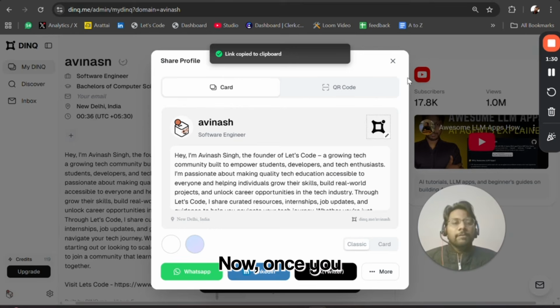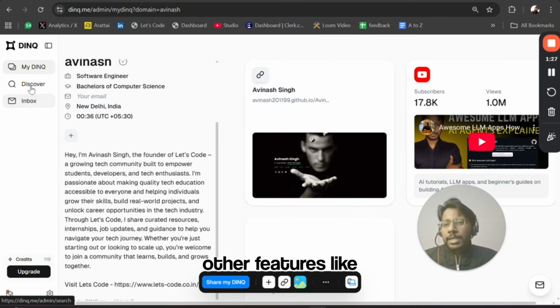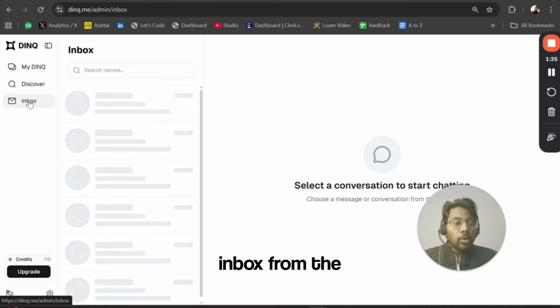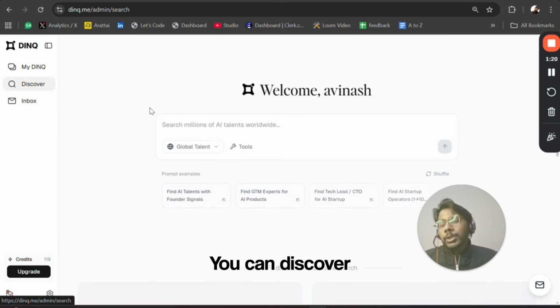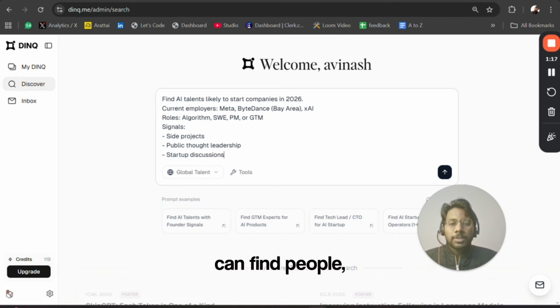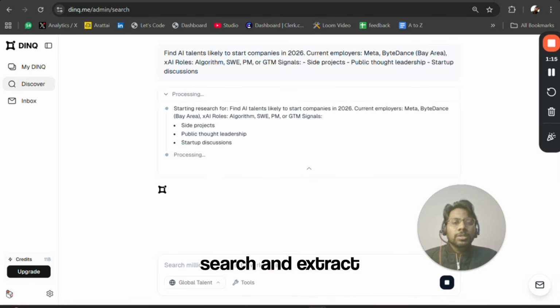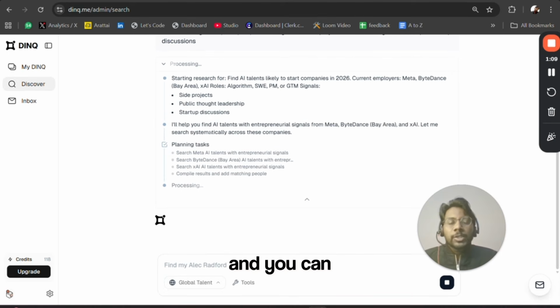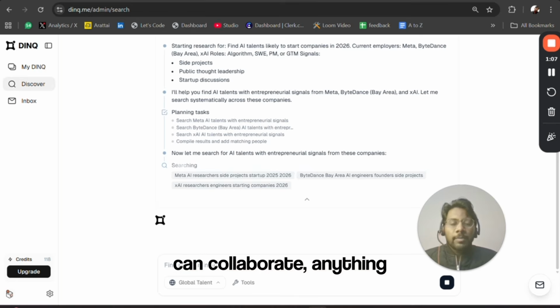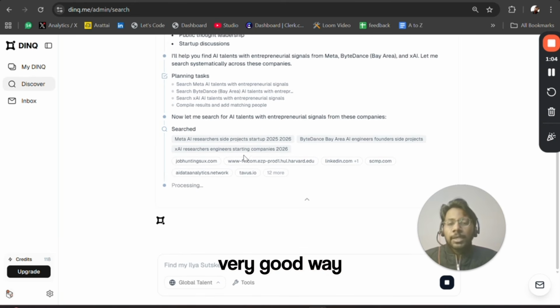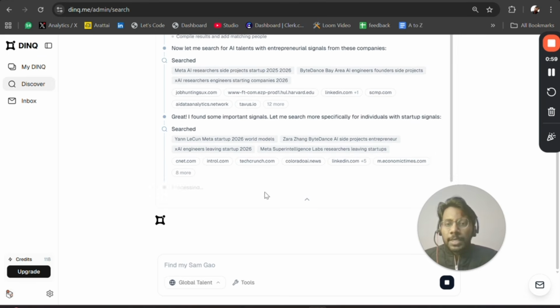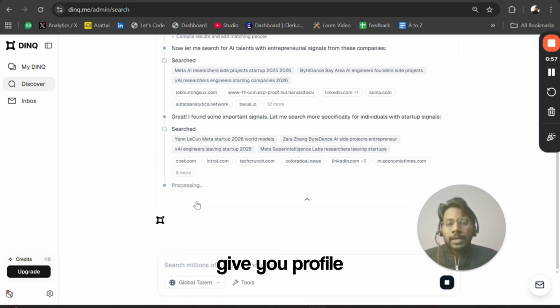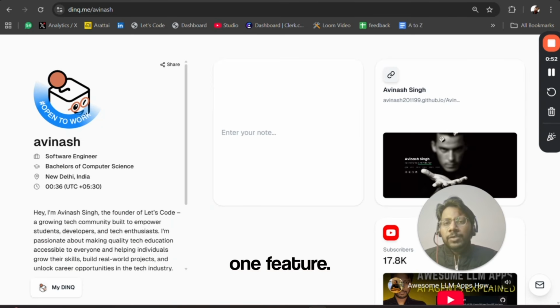Okay, once you are done with that, there are other features, like you can get an inbox, where other people can text you and you can connect. So how is that possible? You can discover people. Here you can find people: write a prompt and it will search and extract all the profiles, and you can connect, talk, or collaborate, anything you can do. So it's a very good way to connect with people from different fields or similar fields. You just have to write a prompt, it will give you profiles and you can connect. Okay, this is one feature.